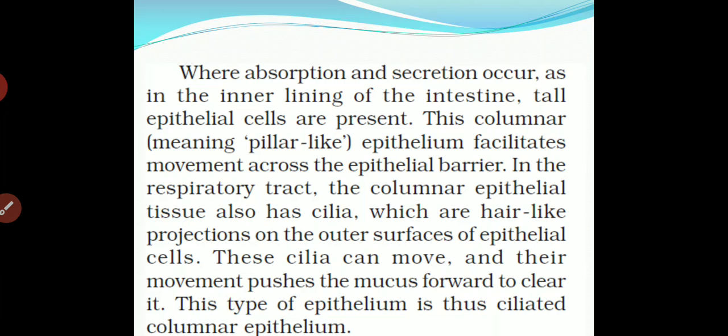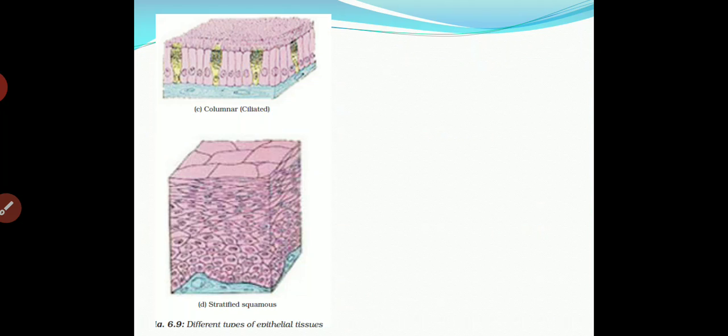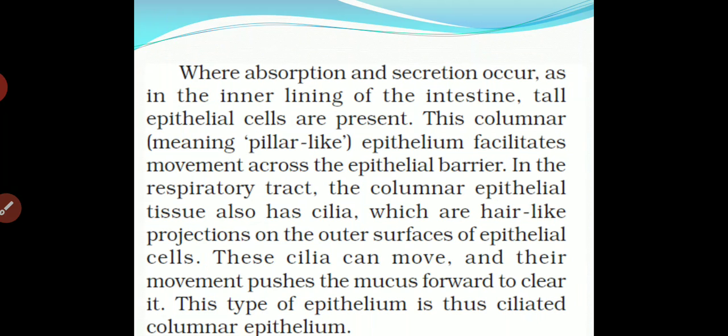This area can move, and their movement pushes the mucus forward to clear it. It pushes out the mucus to clear a different part. This type of epithelium is thus ciliated columnar epithelium. So we call it a ciliated columnar epithelium.